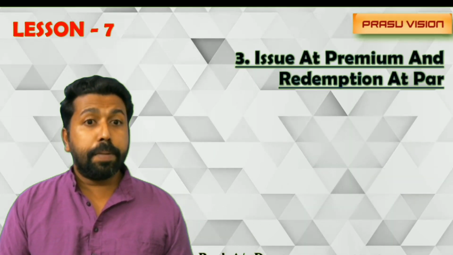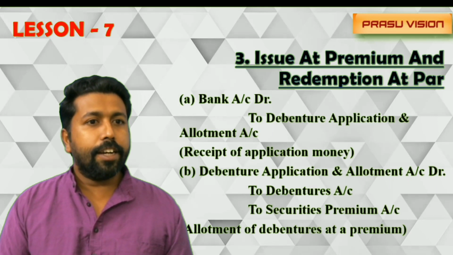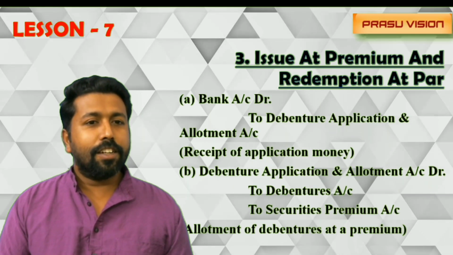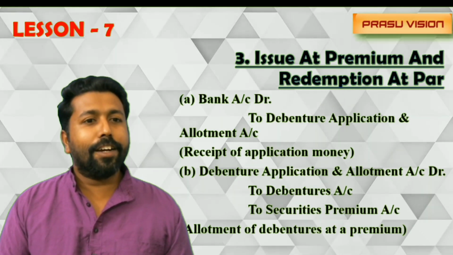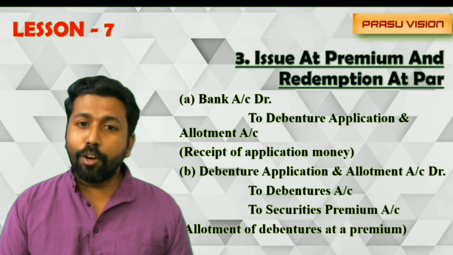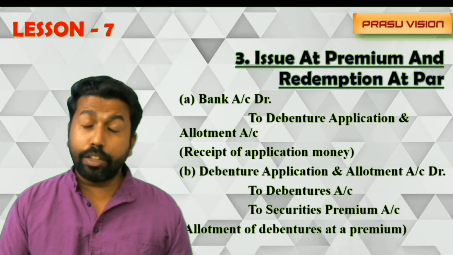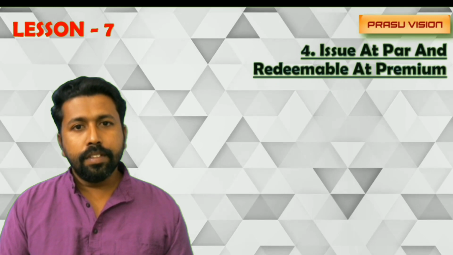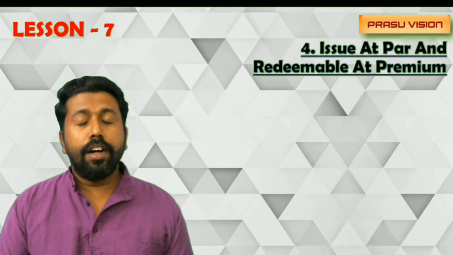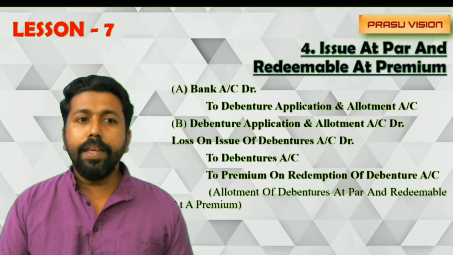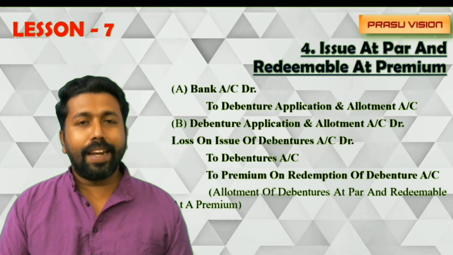And if it is issued at premium and redeemable at par, the entry will be bank account debtor to debenture application and allotment account; debenture application and allotment account debtor to debentures, to securities premium reserve. If it is issued at par and redeemable at par, the entry will be bank account debtor to debenture application and